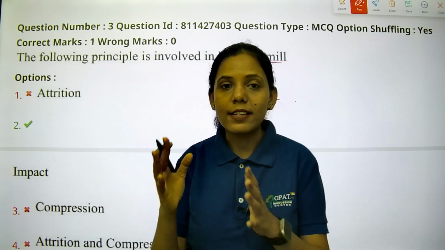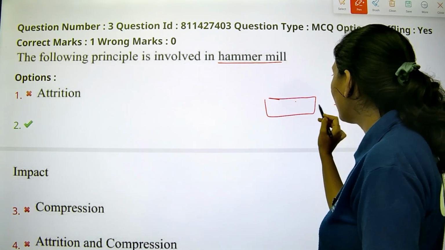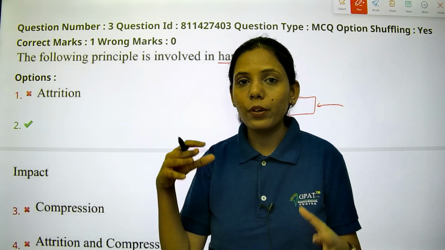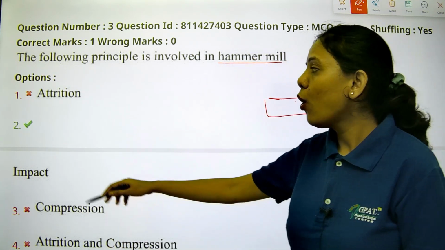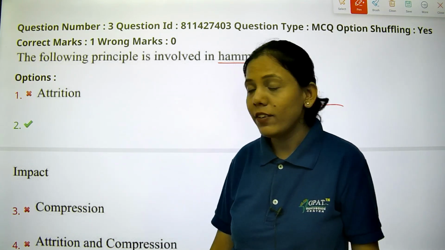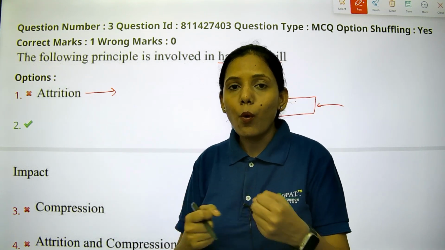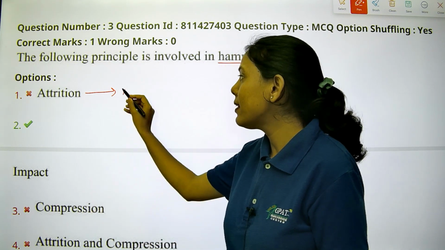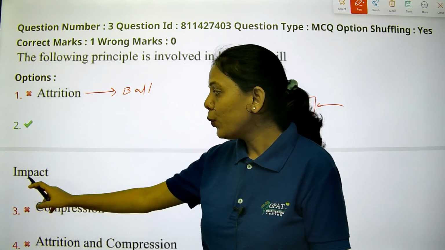We have discussed that in hammer mill there is a certain solid surface, and whenever the particle strikes onto it, it has an impact kind of behavior. Option 1 was given as attrition. Attrition is not correct because attrition is nothing but rolling over the surfaces, which happens in the ball mill. Option 2 is impact.